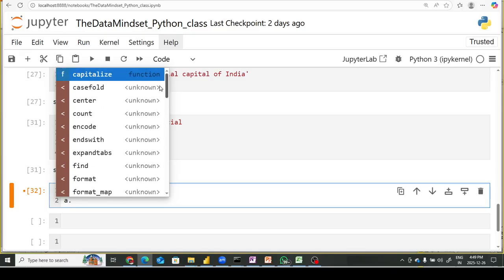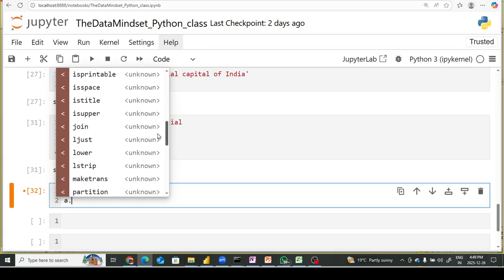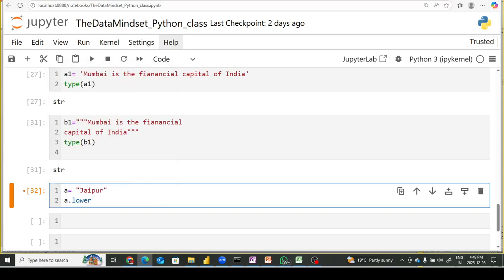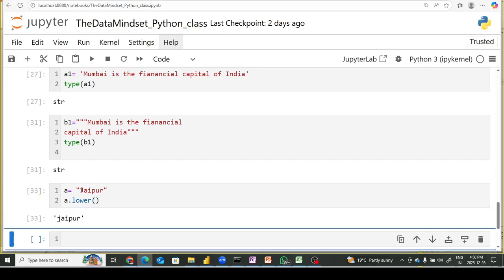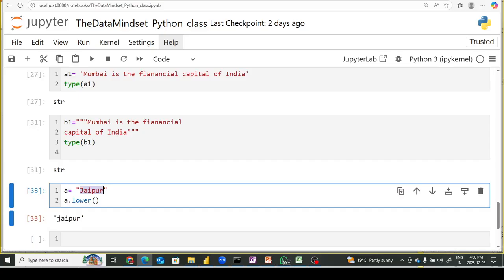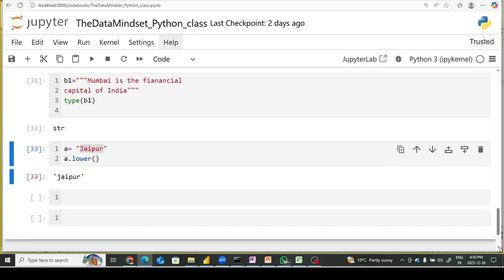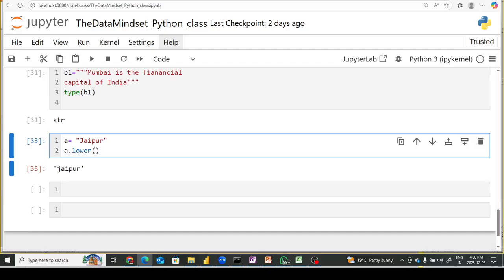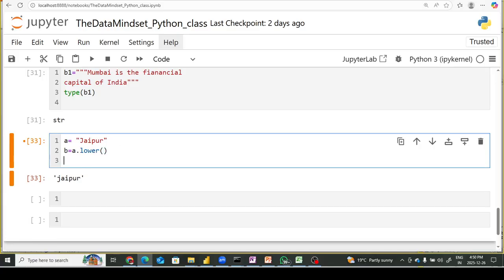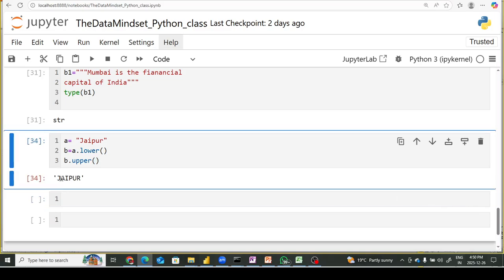Let's say I use one of the functions called lower. If I do a dot lower, it converts all the characters inside this string into lowercase. Similarly, let's say I store a dot lower in a variable called b, and now if I use b dot upper, my output should be in uppercase, and the value should look like this, correct?